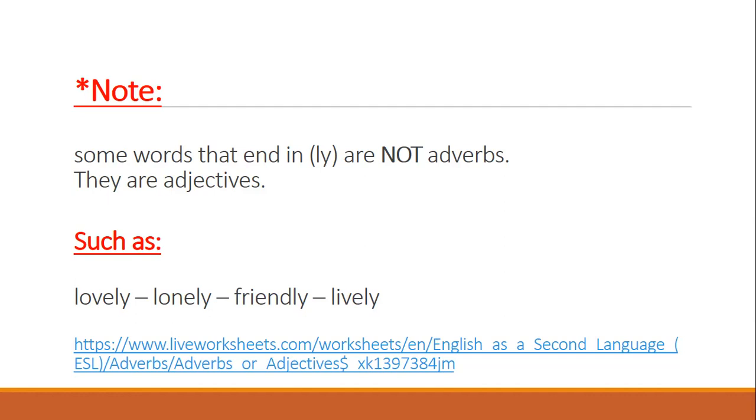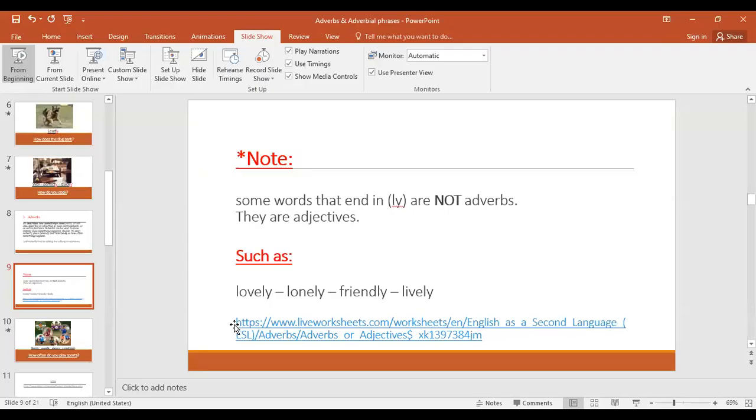Lonely describes how I feel. It's an adjective. This is a friendly boy. Friendly here is an adjective. It's just a describing word. I attended a lively party. Lively is also an adjective that describes the party.